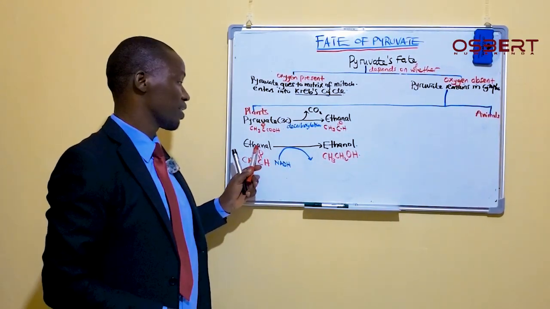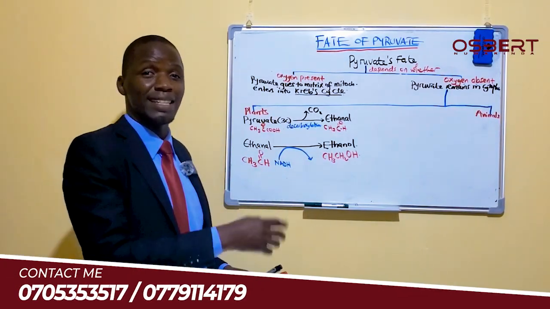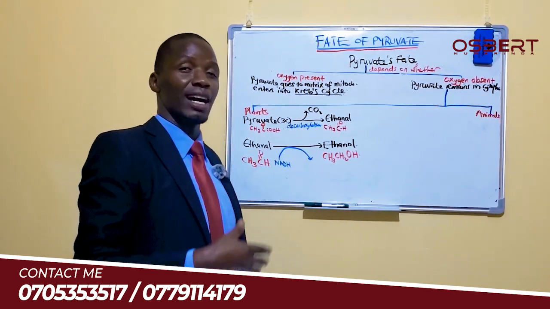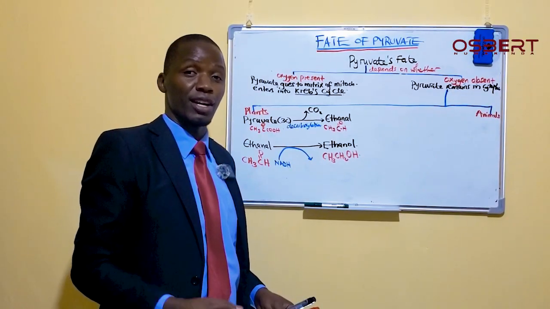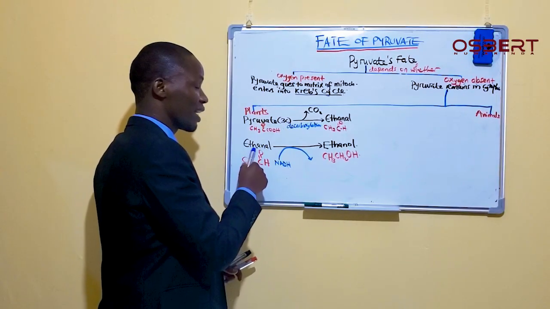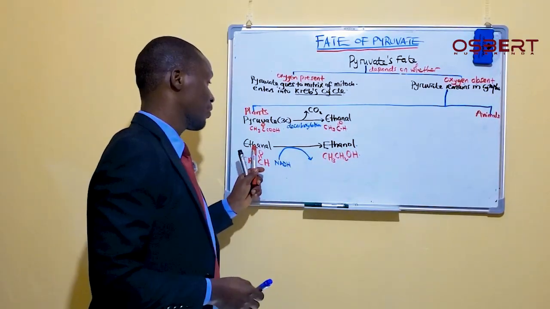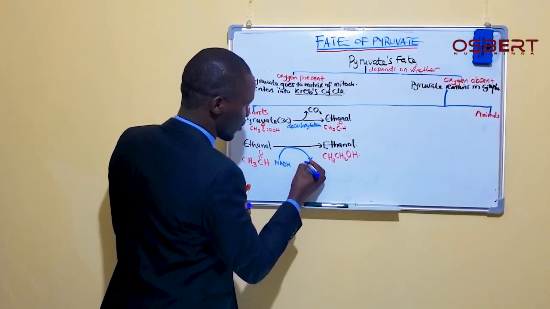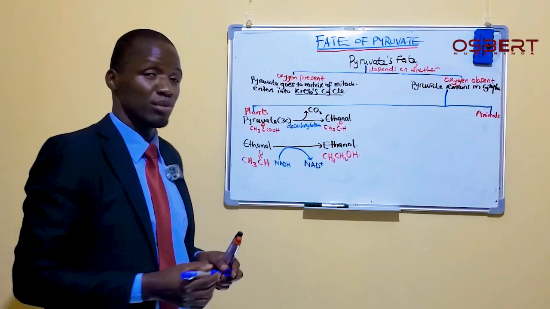And when it gives the hydrogen to this ethanol, remember, we are adding hydrogen to it. We said when you add hydrogen or electrons and remove oxygen, that is called reduction. So it means this NADH is going to reduce it. It is going to become reduced into ethanol. And as it is being reduced, the NADH is going to be oxidized to NAD plus.